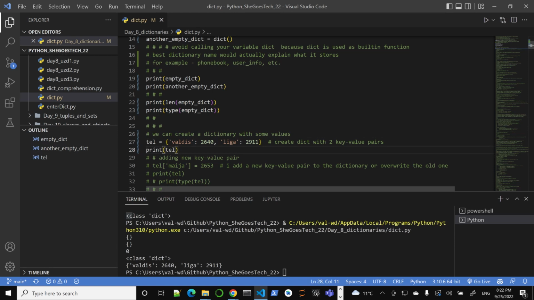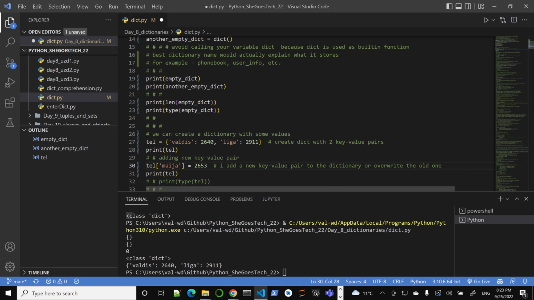So let's add a new entry, and basically it's as simple as using this syntax, which is already familiar. Notice I'm using tel, that's my dictionary name, and I'm using square brackets. You might think, what happened to curly braces? No, we're using square brackets, just like in a list, except we have the key name. The key, in this case a string, Maya, and she has a phone number 2653. So I added a new key value pair.